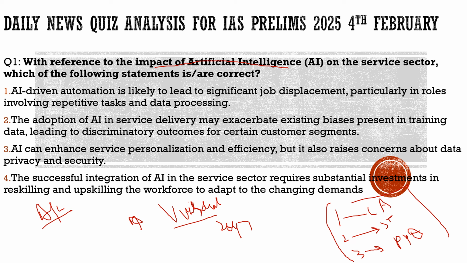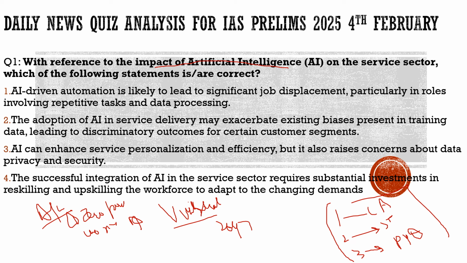We can expect questions about the features of Viksit Bharat. A question in the mains can be asked, or a direct question in the prelims can be asked with respect to them. So what are the features given by the finance minister? The first feature of Viksit Bharat is zero poverty by 2047. There should be zero poverty in our country. Second, 100% good quality school education. It should be there, 100% good quality school education.